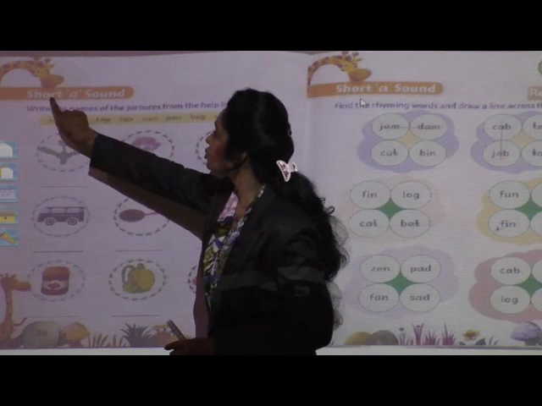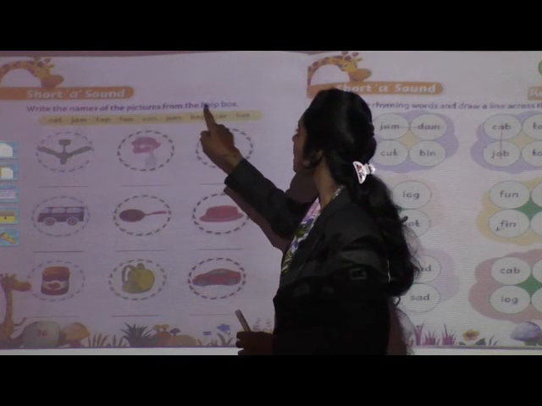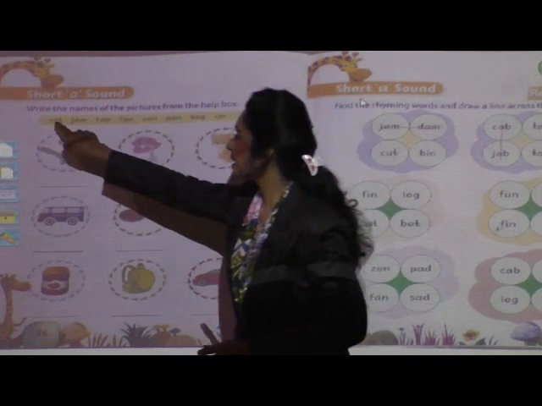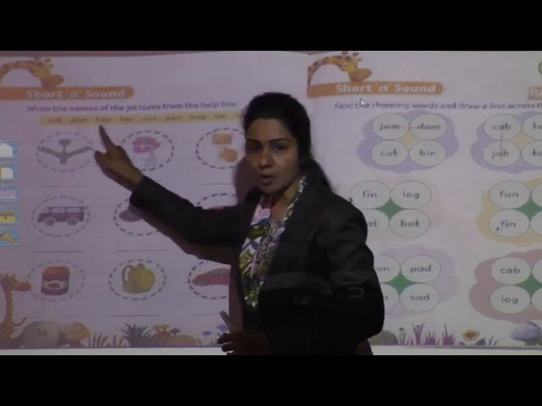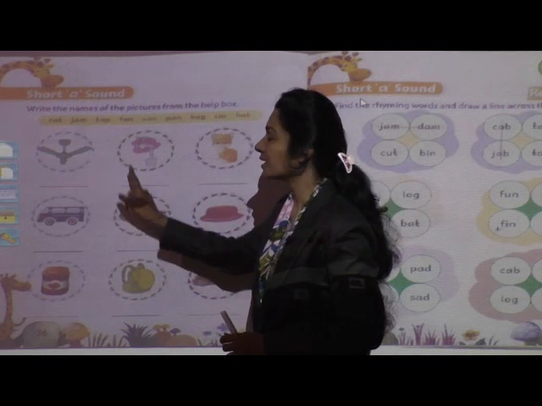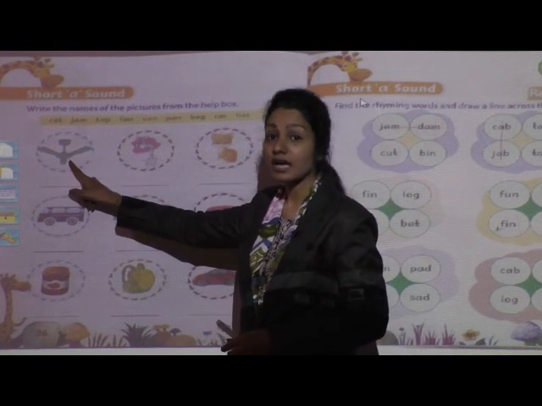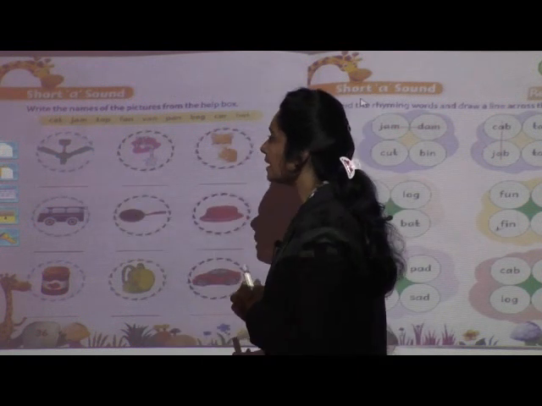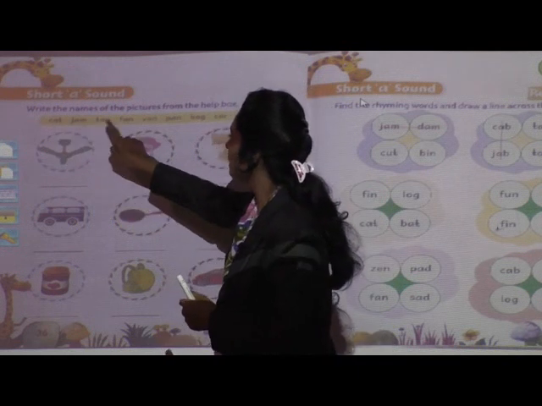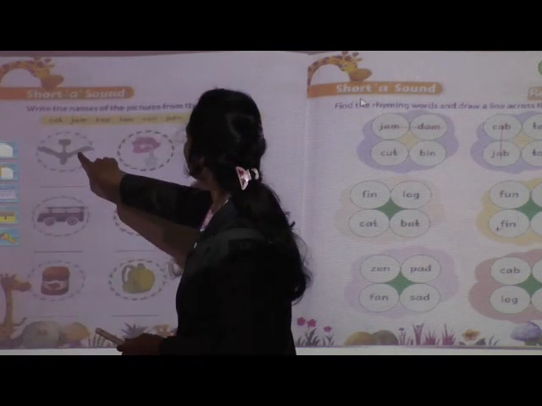Okay, now what is this? Short A sound. Write the names of the pictures from the help box. Here these are the words. In this box, helping words are there. Below each picture you are going to write the correct word. Like example, what is this? Fan. Very good. Now what is the spelling of fan? Cat, jam, tap, fan, van, pan, bag, car and hat. Yes, so what will be the spelling of fan?